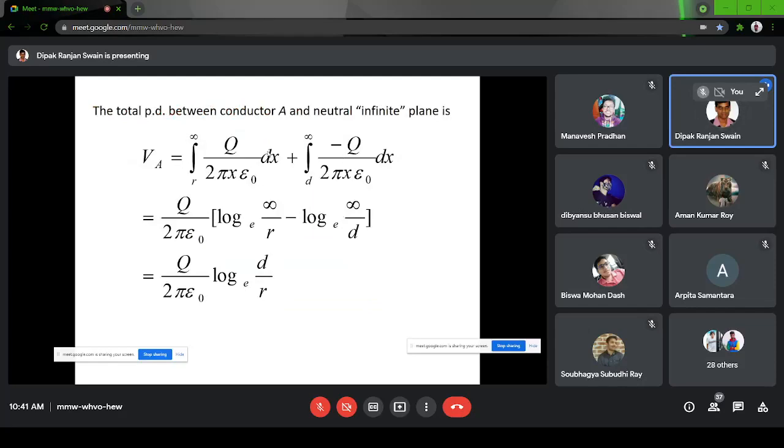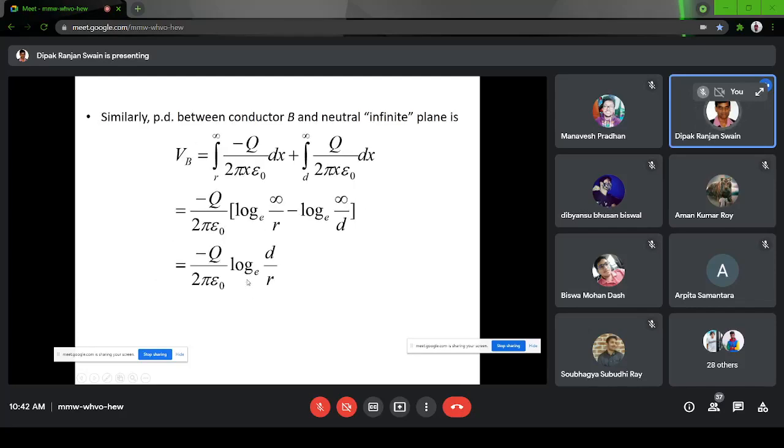So exactly using the same concept, for the self potential the limits are R to infinity, for the mutual potential D to infinity. As I have told, each of the terms will be added. Only the charge will be plus Q or minus Q. So for the self one, I take the charge as plus, and for the return path the charge is minus Q. Just putting in those values, ln infinity by R and like that, and infinity, whole into Q. Plus Q and minus Q will be cancelled. So only the final term will be Q by 2 pi epsilon 0 ln D by R. Now similarly for the second conductor it is also calculated.